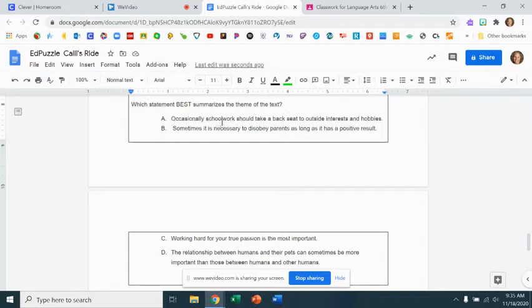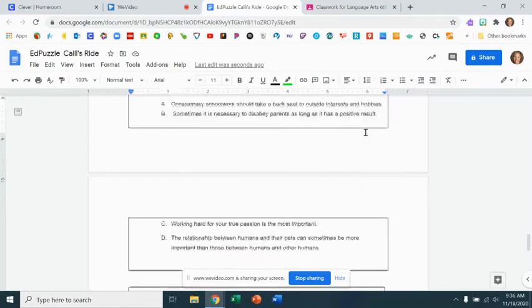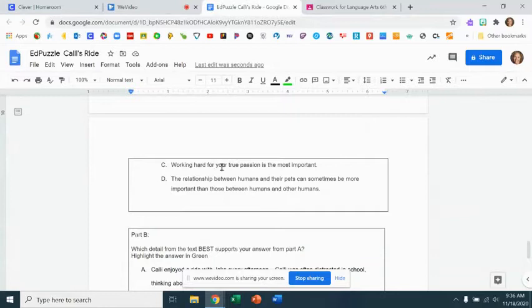A, occasionally schoolwork should take a back seat to outside interests and hobbies. B, sometimes it's necessary to disobey parents as long as it has a positive result. C, working hard for your true passion is the most important. D, the relationship between humans and their pets can sometimes be more important than those between humans and other humans.